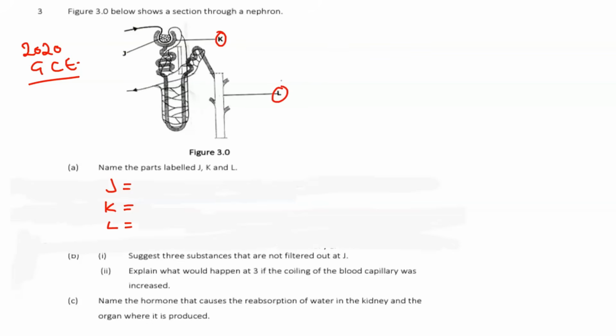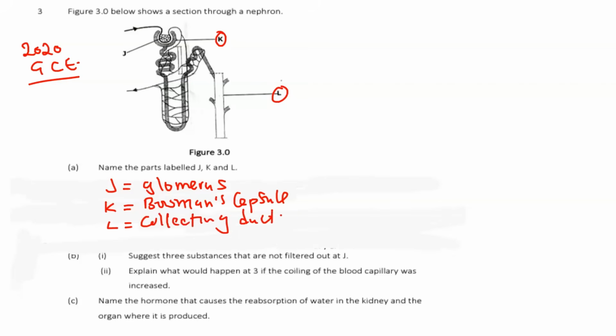So for J, as you can see, it is pointing inside here. So this one is called the glomerulus. Then of course, what about K? K is the outside part, which is called the Bowman's capsule. Then what about L? This is called the collecting duct. So these are the parts that we have.